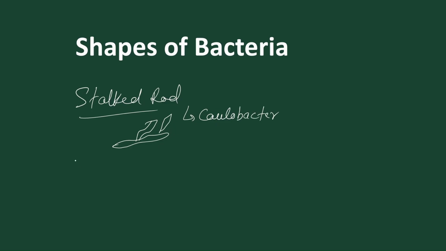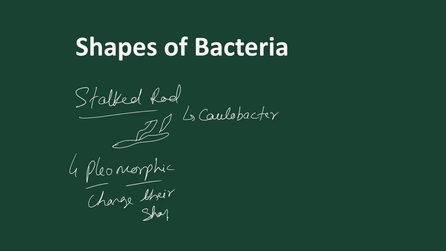And some bacteria are pleomorphic. Pleomorphic means they change their shape accordingly. The best example is Rhizobium. Sometimes it becomes coccus, sometimes it becomes bacillus, according to the nature of the surroundings. So any bacteria that changes its shape according to the change of surroundings is called pleomorphic, and the best example is Rhizobium.